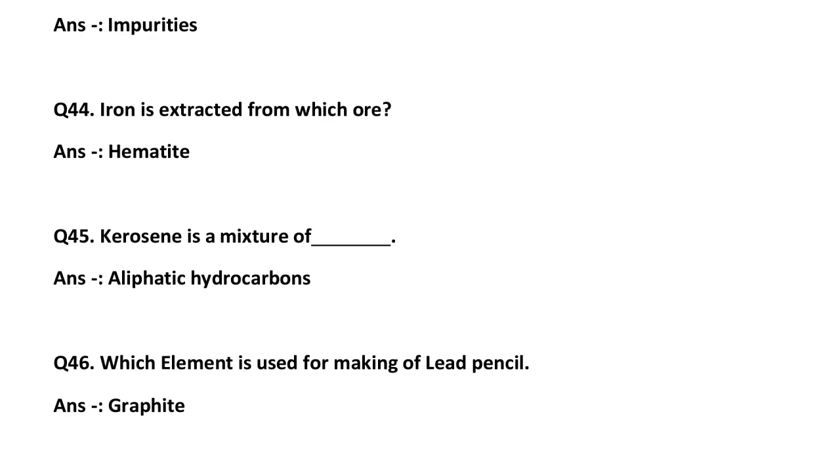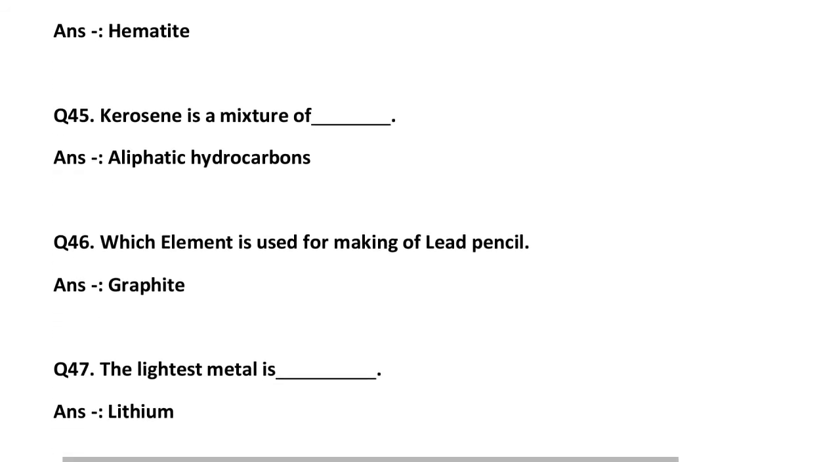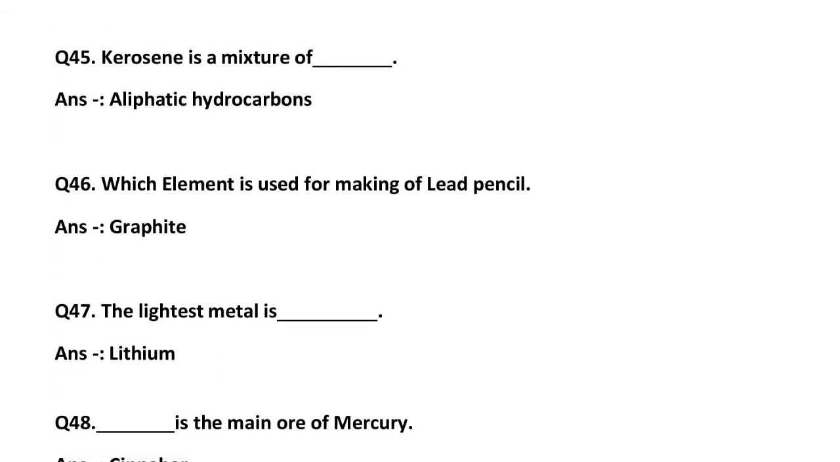Kerosene is a mixture of dash, that is aliphatic hydrocarbons. Mainly kerosene is a hydrocarbon compound, under coal and petroleum. Next, question 46. Which element is used for making lead pencils? That is graphite. Very common question.